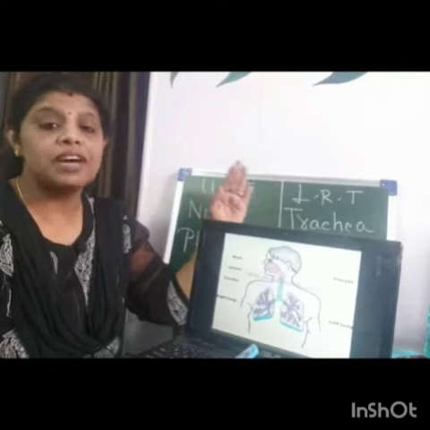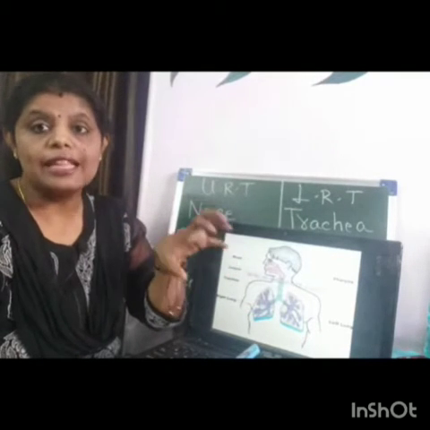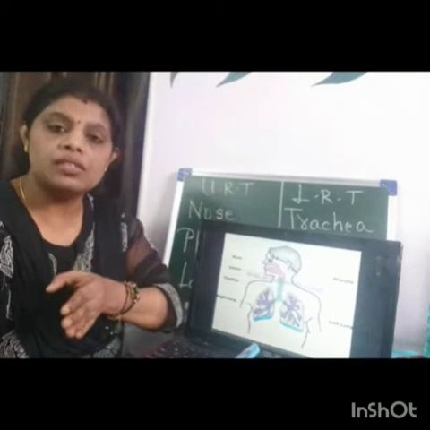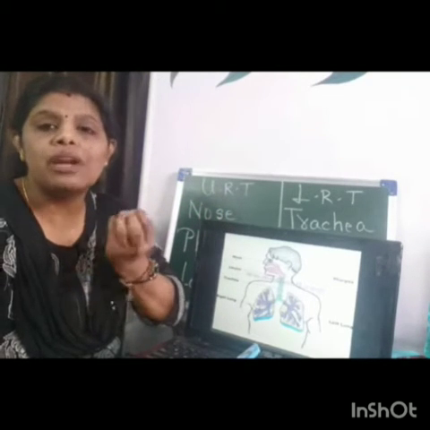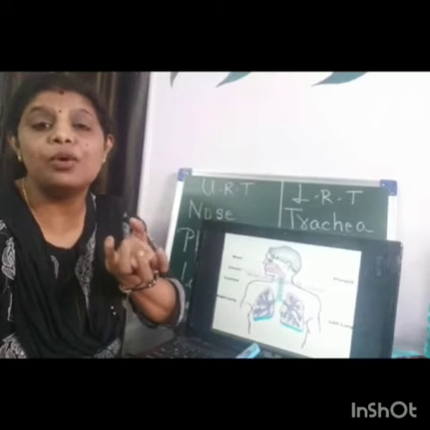Bronchi further divide into many branches called bronchioles, and these bronchioles extend within the lungs and have some grape-like minute structures. These are called alveoli.